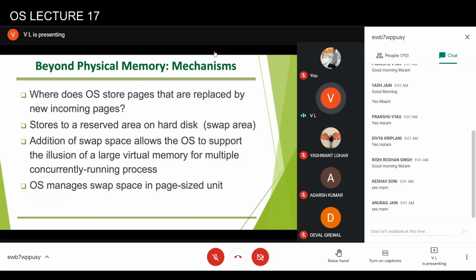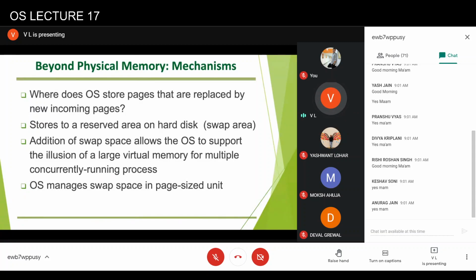But when a page is being replaced, the operating system actually just swaps it out to the hard disk. And the idea is that this swap area is not managed the same way as the file system is managed. So the overhead of accessing data from this swap area would be less.